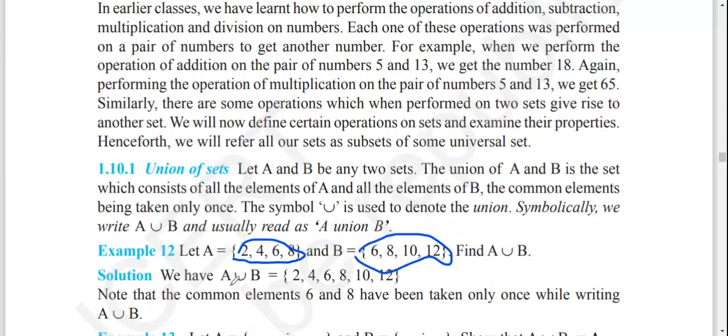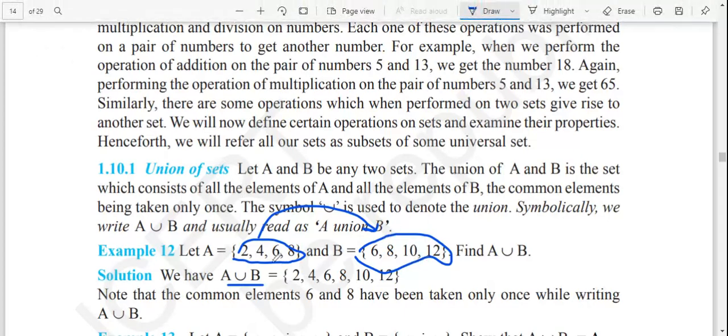So the union will become like this: A union B equals the elements which are in either of them. So we conclude that it will become 2, 4, 6, 8, 10, 12. Since 6 is written here and 8 is written here, we should not have to write them down again.